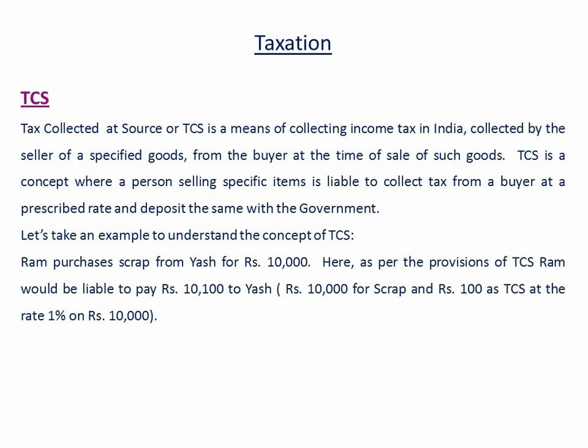Next is TCS, tax collected at source. TCS is a means of collecting income tax in India, collected by the seller of the specified goods from the buyer at the time of sale of such goods. For example, you have sold scrap worth rupees 10,000, then you can take 10,100 from the buyer, that is 10,000 for the scrap and 100 as TCS at the rate of 1% on rupees 10,000. TCS is generally implied on sale of scrap for parking lots.